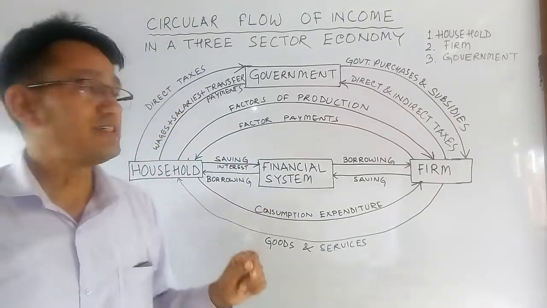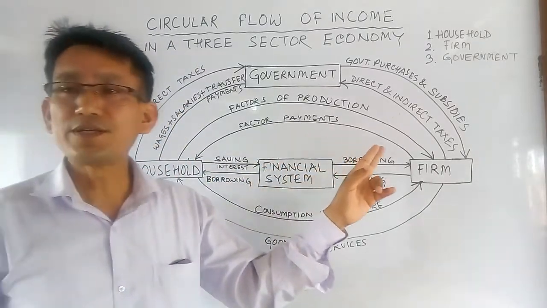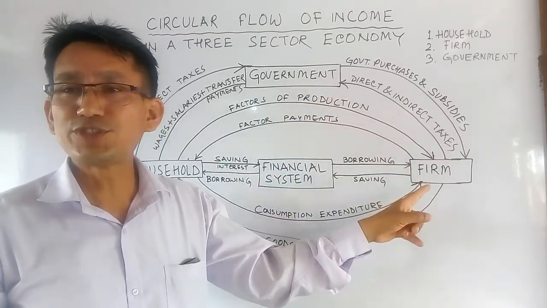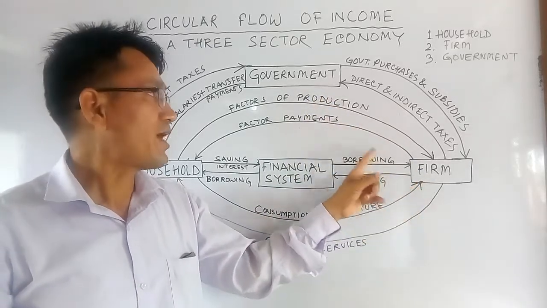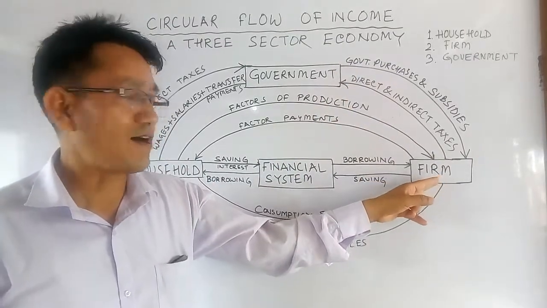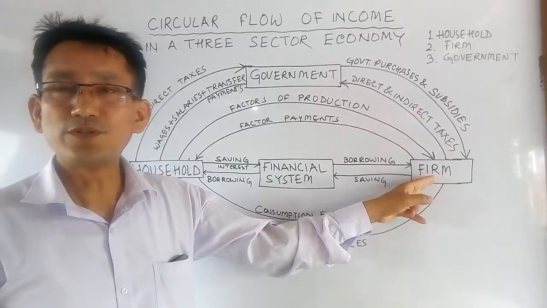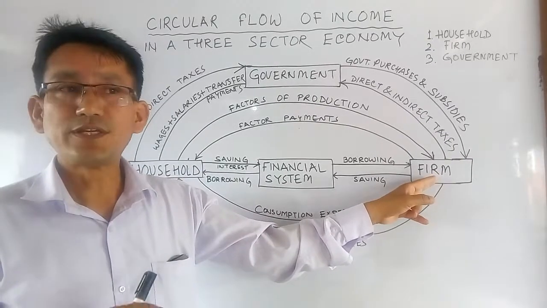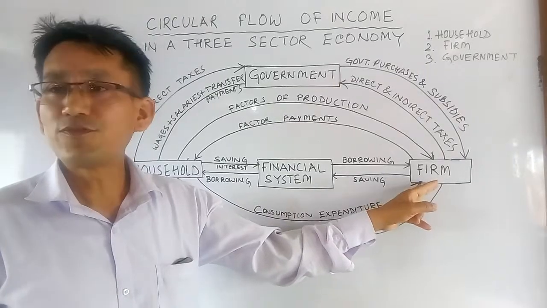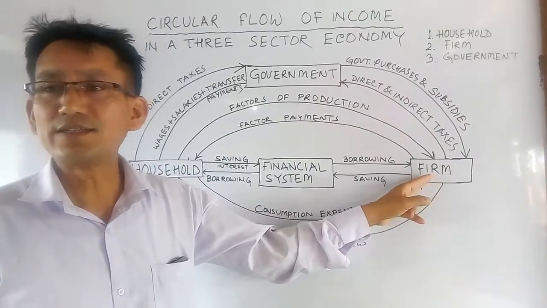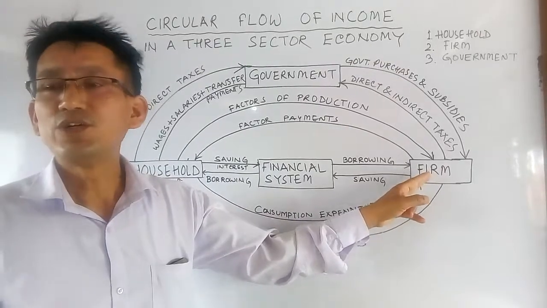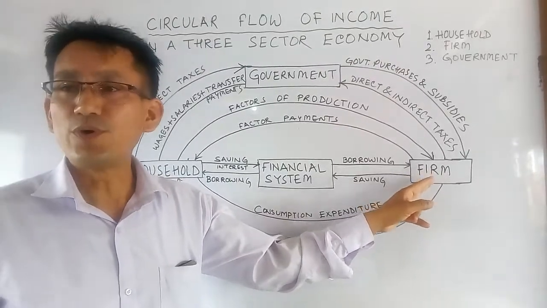And again there is a flow of income between the government sector and the firm sector. Government buys goods and services from the firm, say for so much public expenditure, for the government establishment and other developmental works, construction works, hospitals, educational institutions and so on.